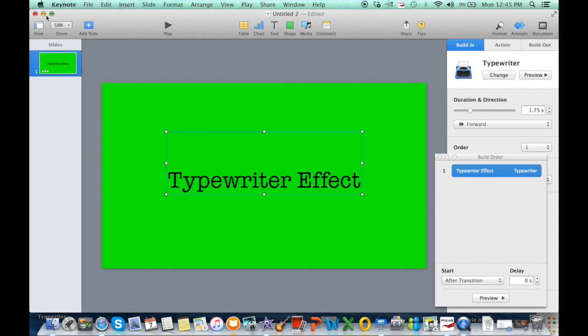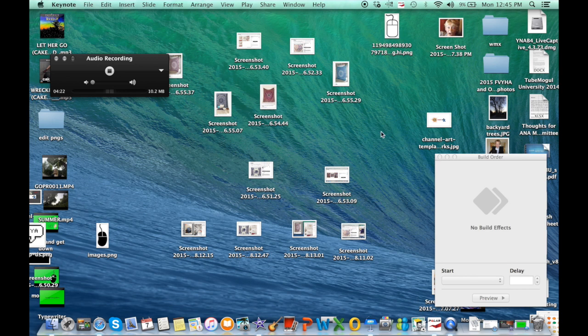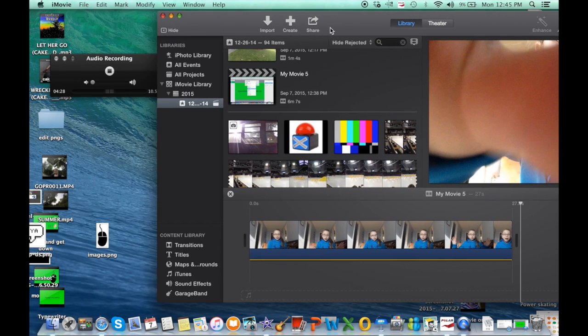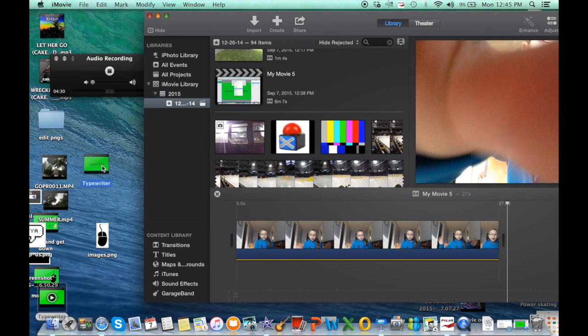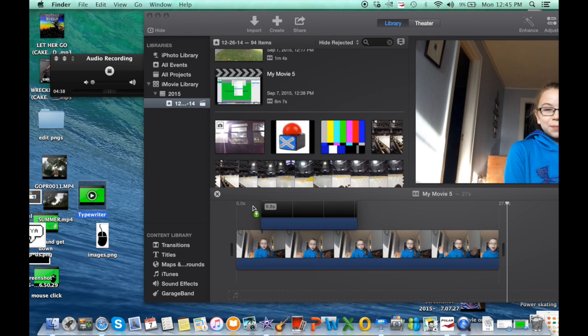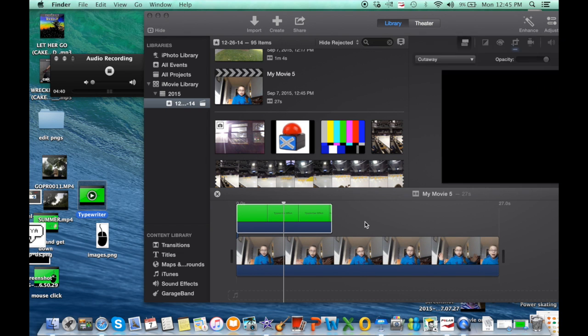So then you're going to click out of this and go into iMovie and find where your typewriter effect is. So mine is right here. And you're going to click it and drag it on top of whatever clip you want it on top of.